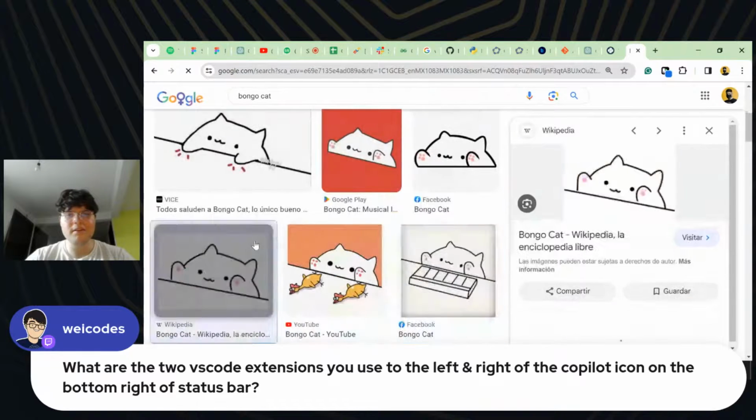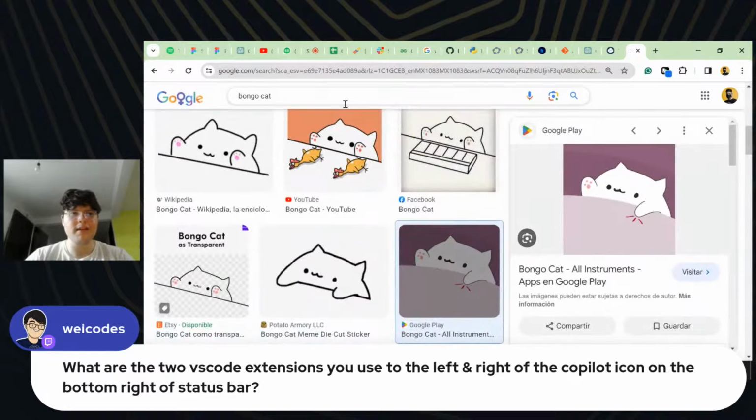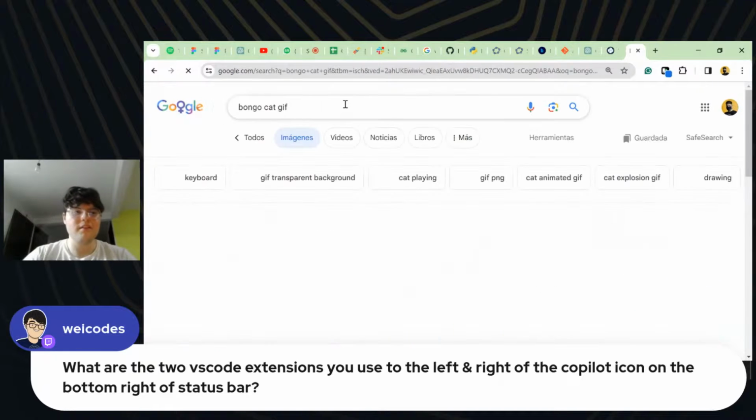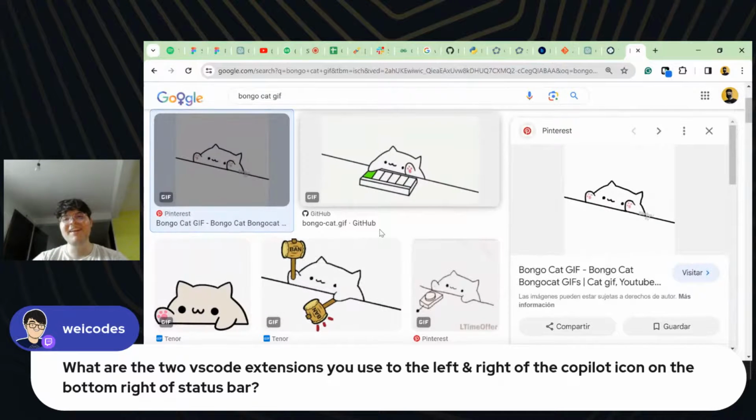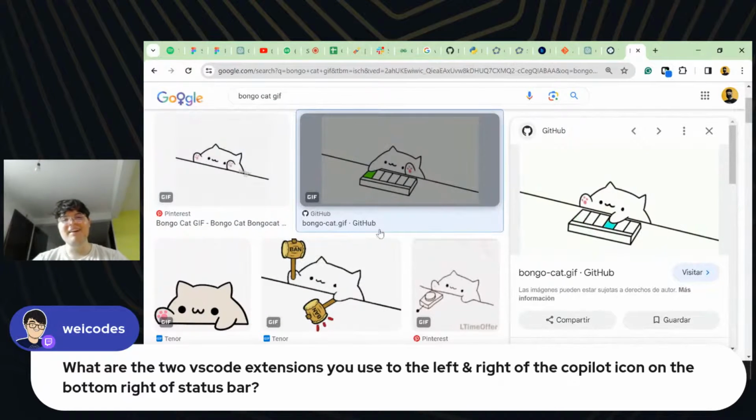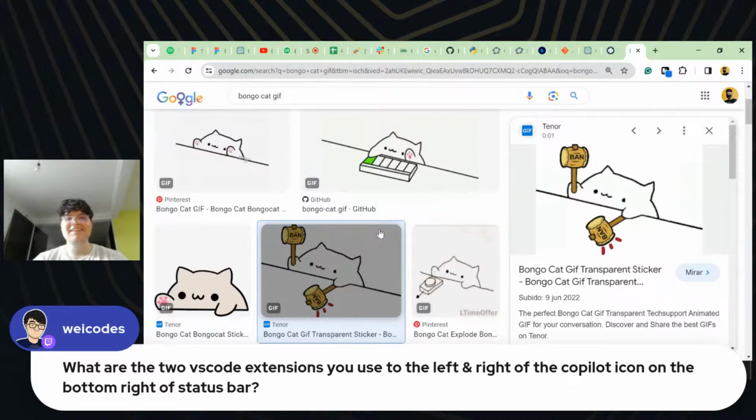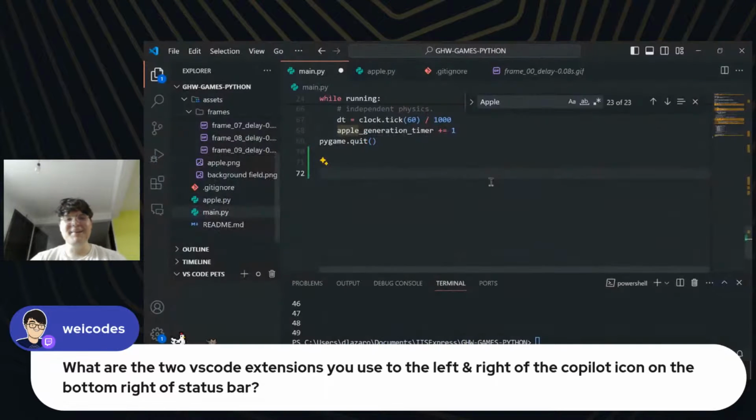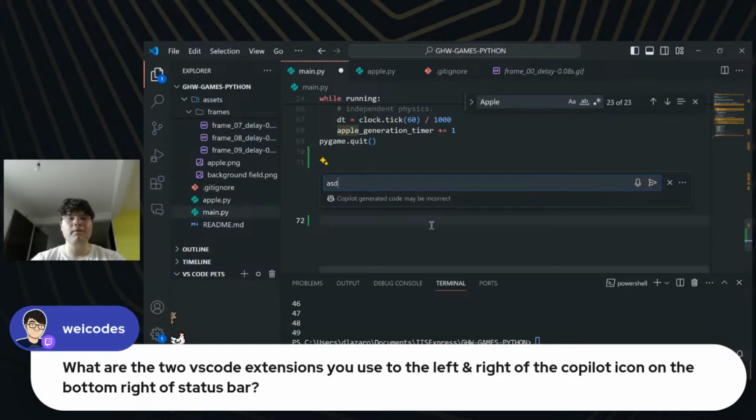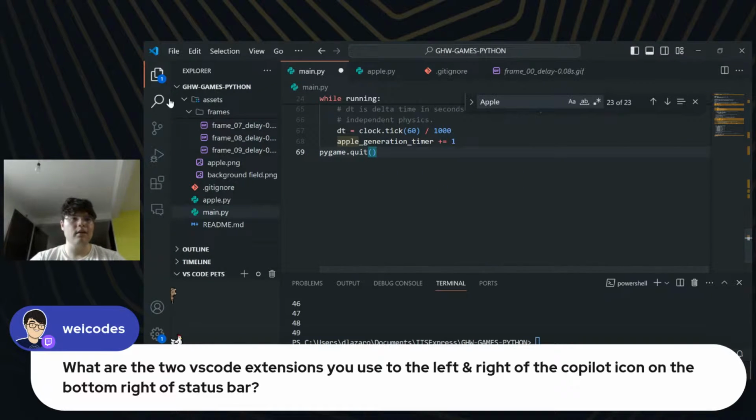But let me see where the GIFs are. Bongo cat GIF. Is this one? But yeah, it's just a bongo cat that keeps playing the bongo whenever you type anything. And Copilot is just the Copilot Chat one. So if you do something like Control I, you can ask Copilot whatever you want. And yeah, basically it's just that.